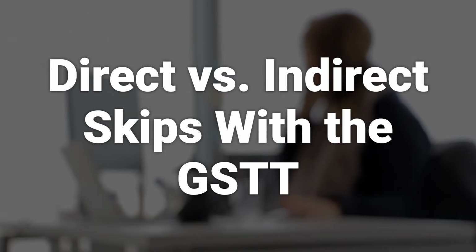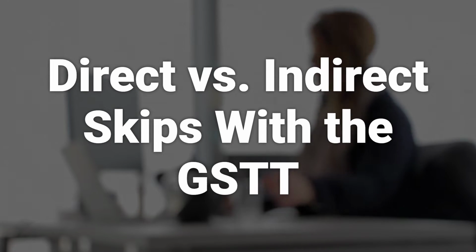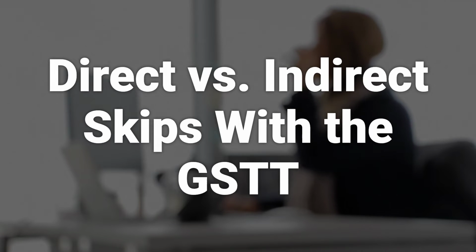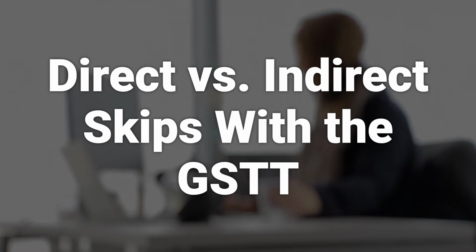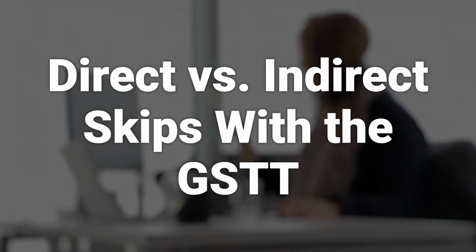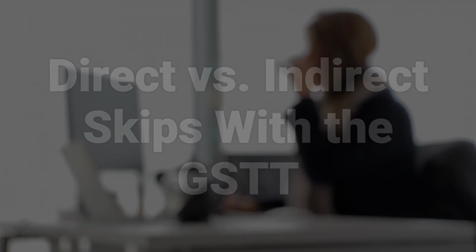The taxation of a GST depends on whether the transfer is a direct or an indirect skip. A direct skip is a property transfer that's subject to an estate or gift tax. The GSTT tax rate is a flat 40%. An indirect skip involves a transfer that has intermediate steps before reaching a skip person. There are two types of indirect skips, the taxable termination and the taxable distribution.